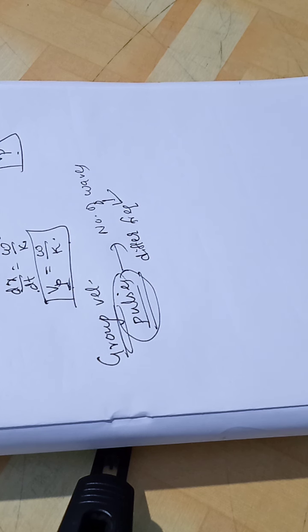A pulse consists of a number of waves of slightly different frequency from one another.